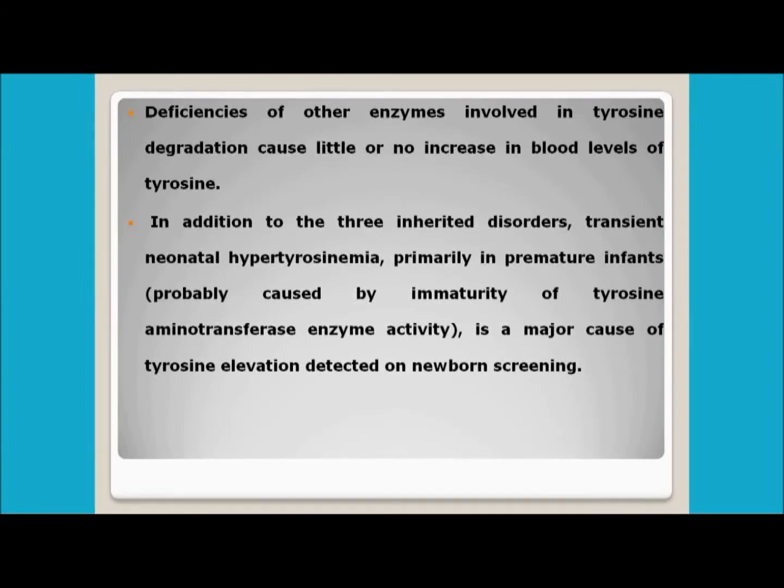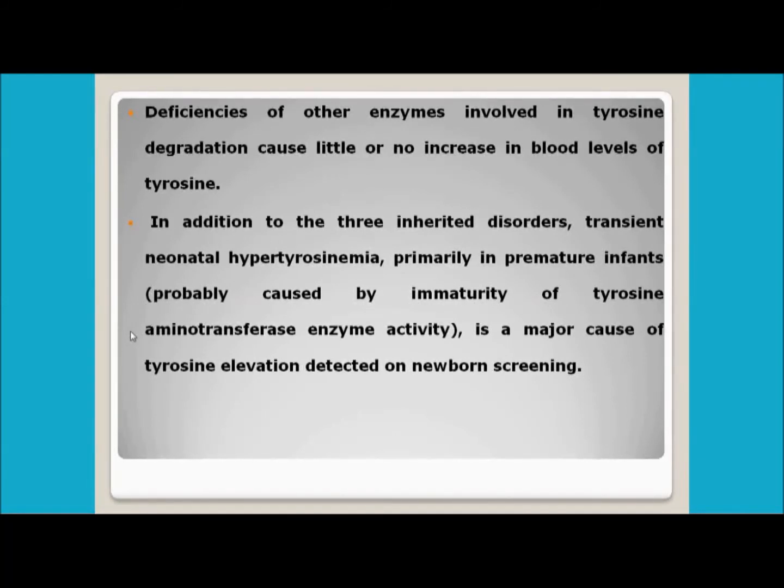It is generally found in premature infants, right? It is mostly caused by immaturity of the enzyme, tyrosine aminotransferase. If the tyrosine aminotransferase activity is low, then the baby may suffer from neonatal hypertyrosinemia.